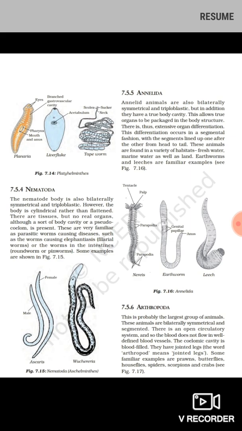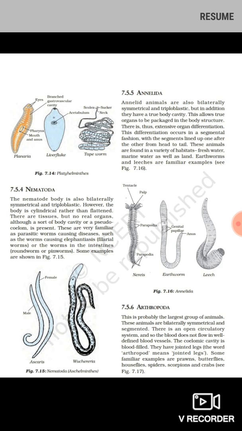The coelomic cavity is blood filled. Here it is written very nicely. So I hope you are able to understand what the coelomic cavity is. The body cavity is called the coelomic cavity. It is filled with blood. They have jointed legs. The word arthropod means jointed legs, meaning their legs have many joints. You'll understand when you see the diagram for this.